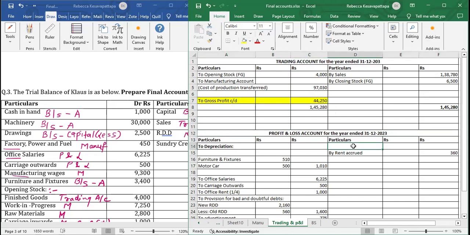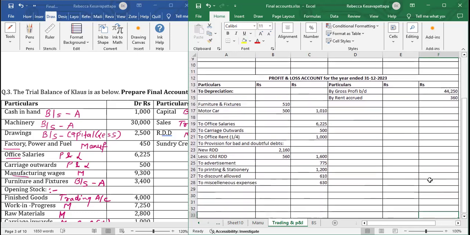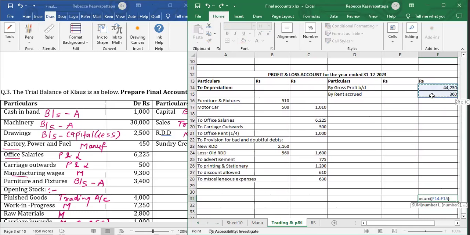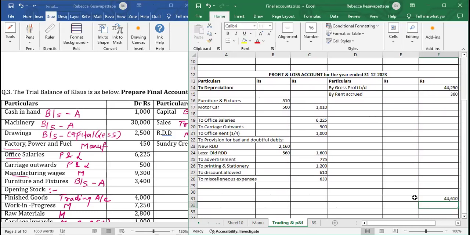Done. So now we will write here by gross profit brought down. What is the amount over here? 44,250. Now we will take total of the credit side of P&L. Sum 44,610. Similarly, I'll write here also.